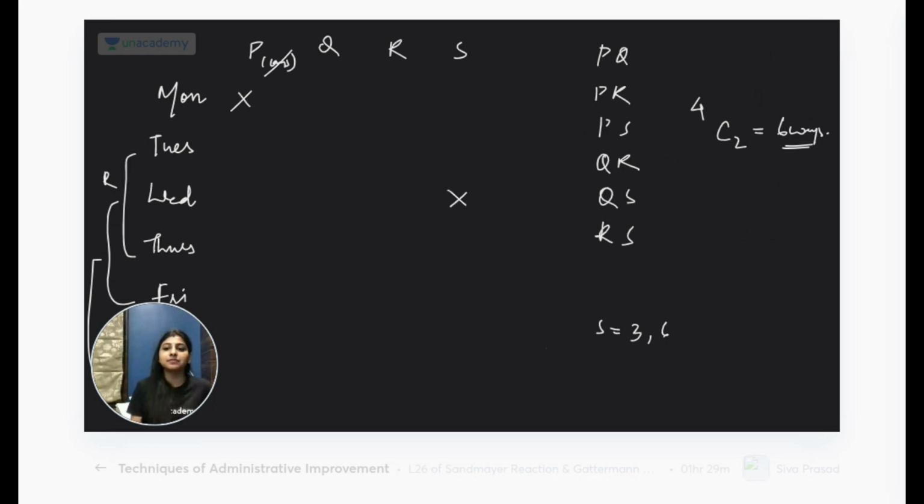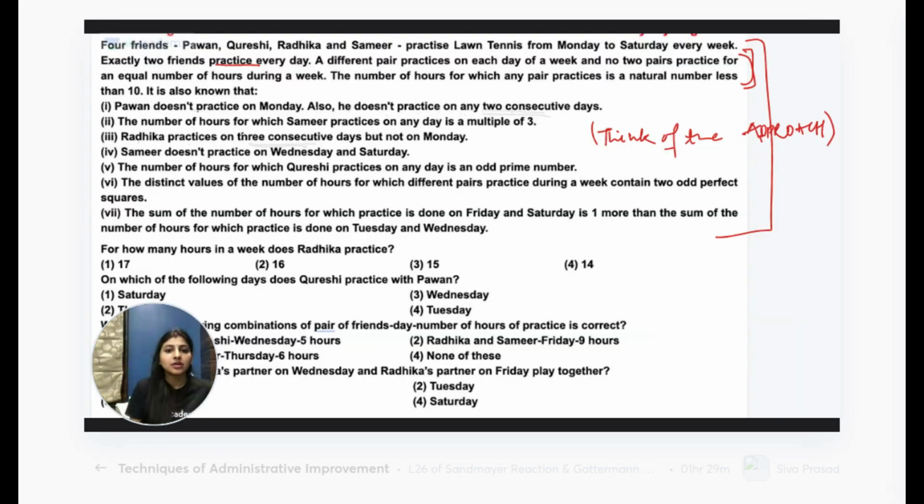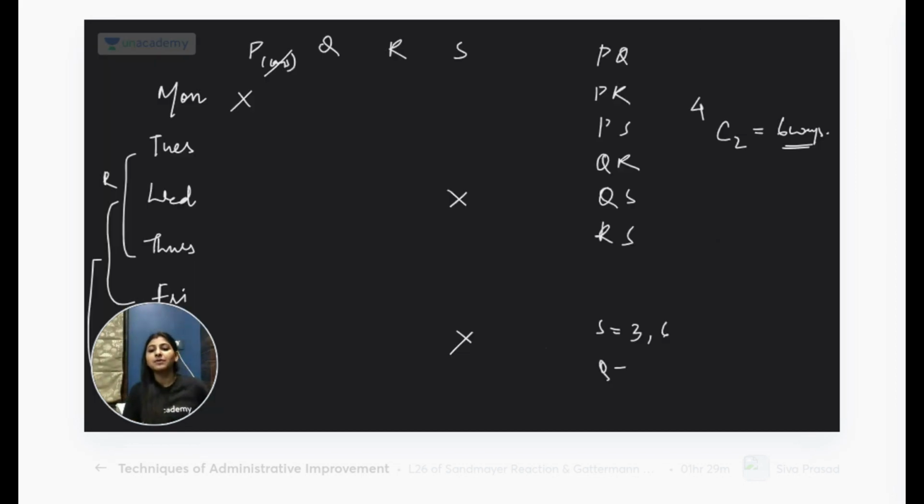Next is the number of hours for which Qureshi practices on any day is an odd prime number. What are the odd prime numbers? What are the odd prime numbers less than 10? 3, 5, and 7. Okay, these are the odd prime numbers less than 10. So Qureshi's timing will be one out of these 3: 3, 5, or 7.